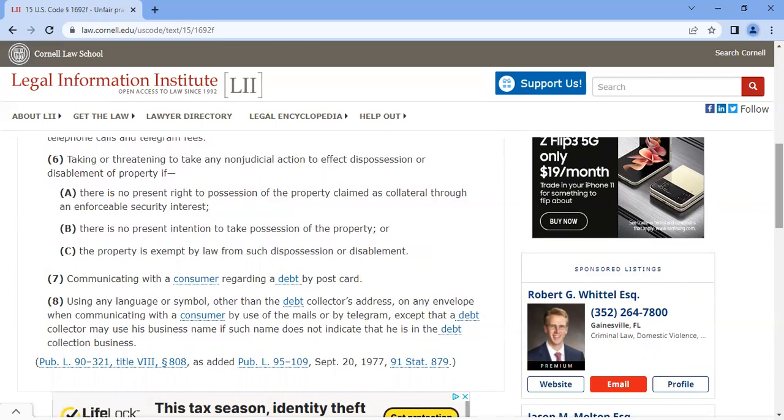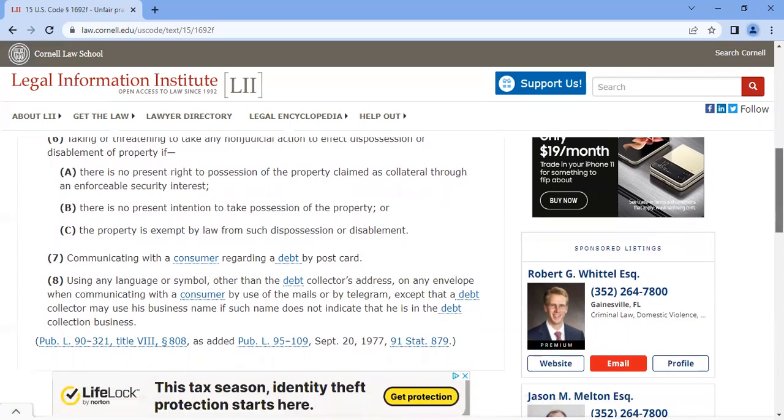Number 7, communicating with a consumer regarding a debt by postcard. So again, this refers back to 15 USC 1692b, location of information. Same thing. You can't communicate with the consumer or someone other than the consumer by postcard.